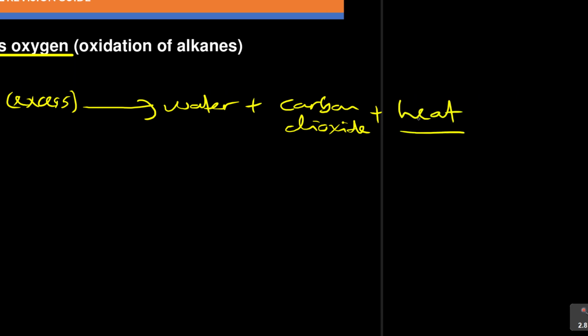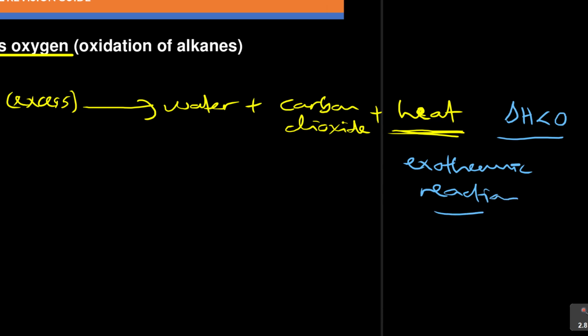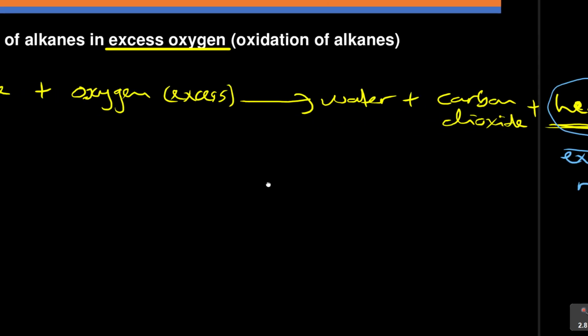So it's a lot of heat. That's why we are using these as fuels, because they produce a lot of heat. And usually we say for this reaction delta H is less than 0, meaning what type of reaction is this? An exothermic reaction. Very important, because you need to also put that. Exothermic reaction, why? Because this reaction produces heat, or delta H is less than 0. It's exothermic. So that's why they are used as fuels, because they produce heat.